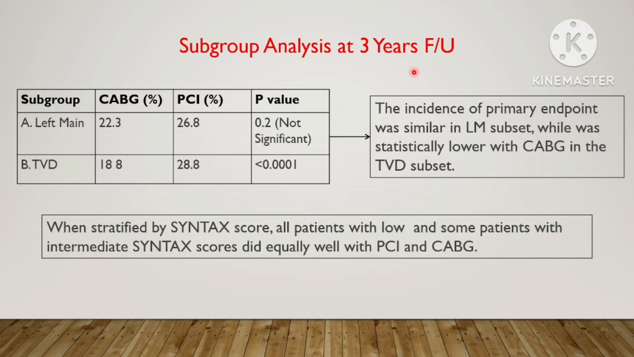Now let's move to the subgroup analysis. In the left main subset, the incidence of the primary endpoint was similar between the two treatment arms, while in the triple vessel disease subset, the incidence of the primary endpoint was significantly lower with the CABG arm. Then when stratified by SYNTAX score, all patients with low and some patients with intermediate SYNTAX score did equally well with both CABG and PCI.